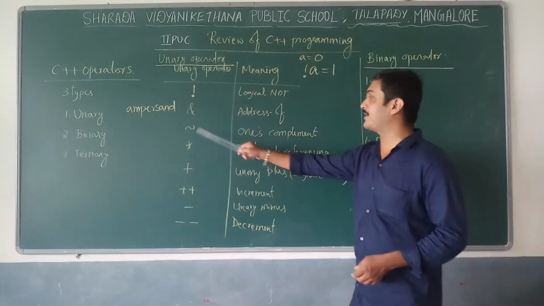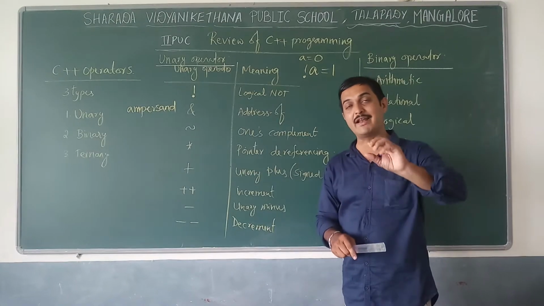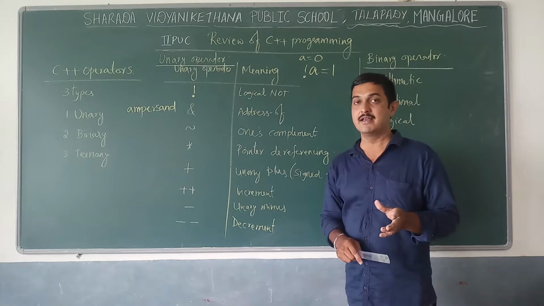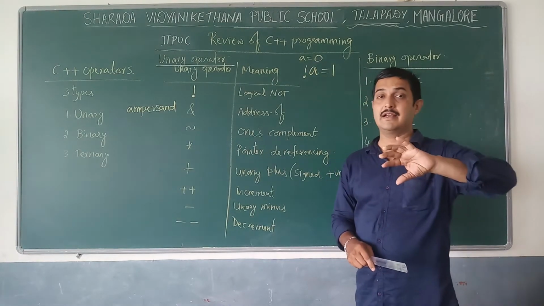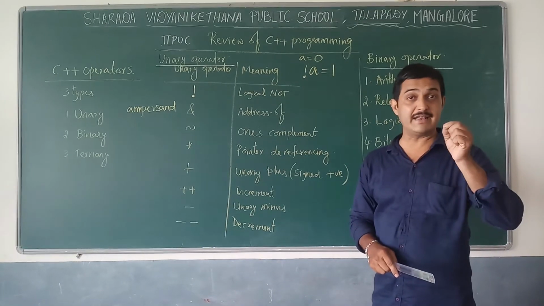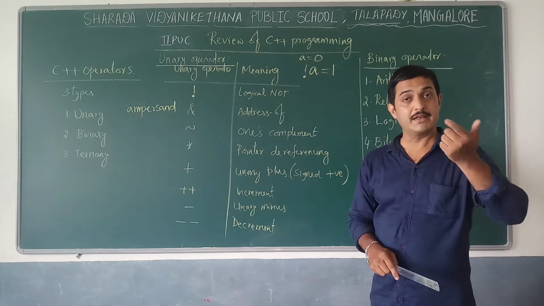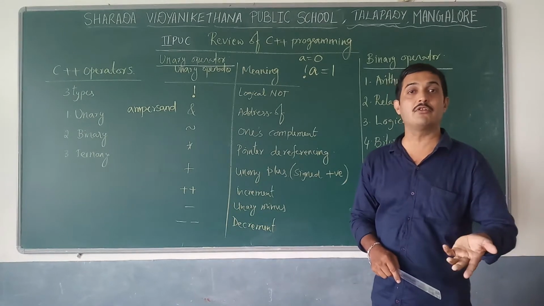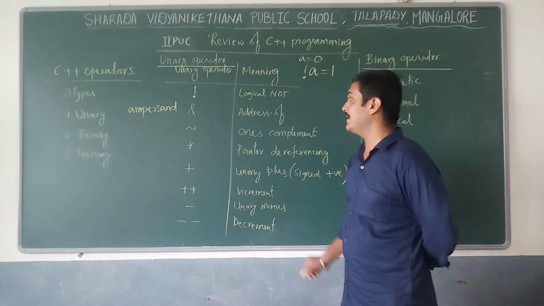Next one is the complement operator. Normally the complement operator is used under binary operations, that is, whenever you are using binary variables. In case A is equal to 0, its one's complement output is 1. In case A is equal to 1, its output is 0.